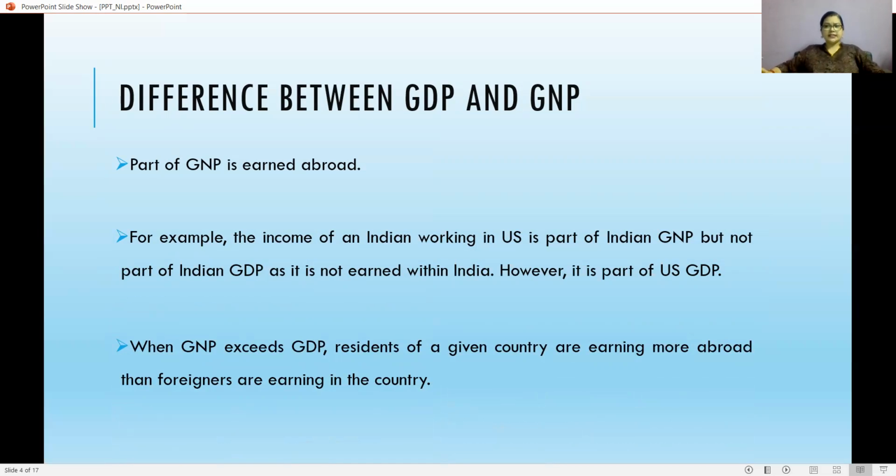Now, if we see that the GNP or gross national product exceeds GDP or gross domestic product, then residents of a country are earning more abroad than foreigners are earning in the country. If we consider our previous example that an Indian is working in the US, in that case, if GNP exceeds GDP, then the income earned by the Indian who is working in the US is obviously more than that of the American who is earning his income in India.